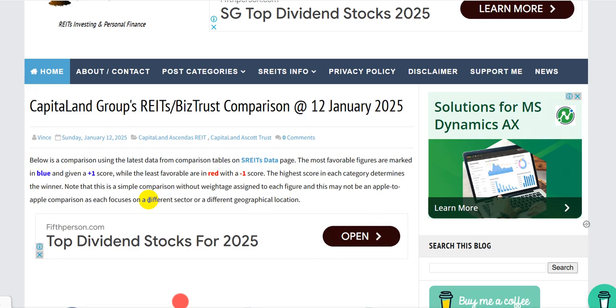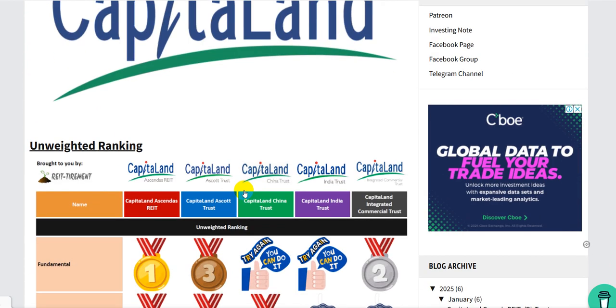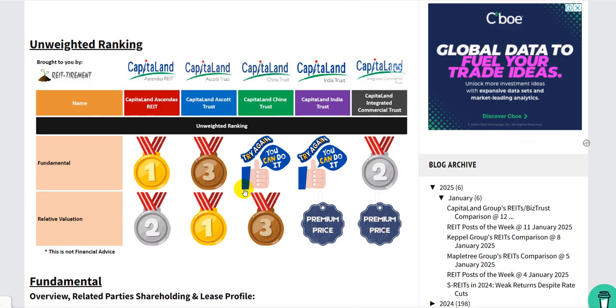Of course, we are looking at all of CapitaLand's REITs or business trusts, and different sectors like industrial, retail, and office should have different valuations. And if you are in a different location like China, India, Singapore, or the US, again, different valuations apply. So this is a simplified comparison. It shouldn't be the way you go about making your final investment decisions. It should be just one of the parameters to look at.